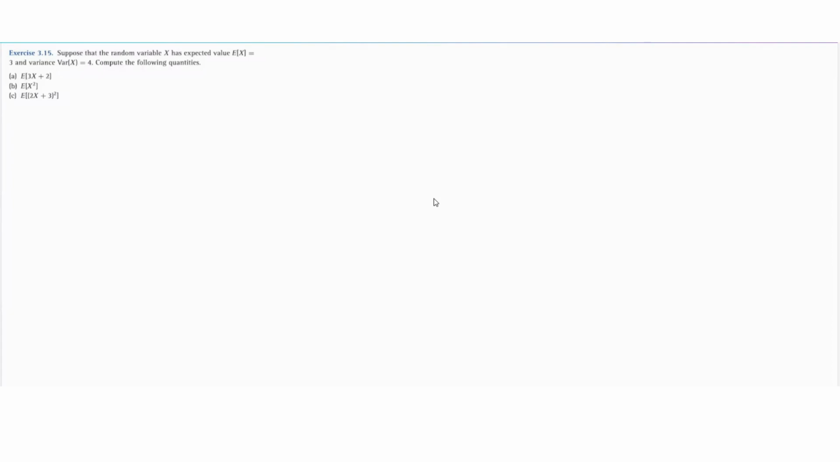We want to look at this question related to properties of expectations. We're told that there's a random variable x, and we're given its expected value is 3 and its variance is 4. And you want to, number one, find the expected value of 3x plus 2. Now here we're going to use the fact that expectation is a linear operator.